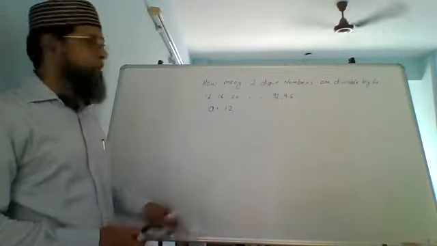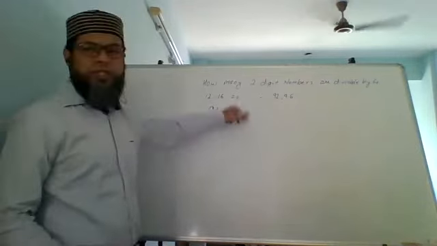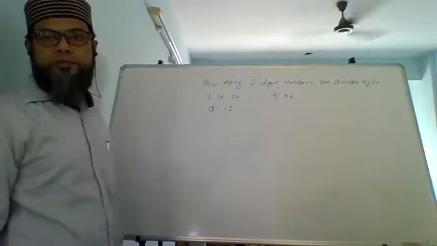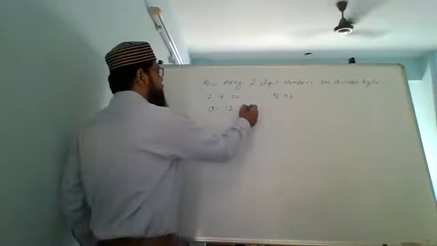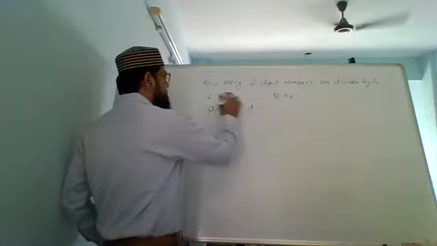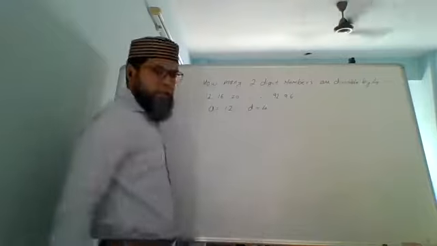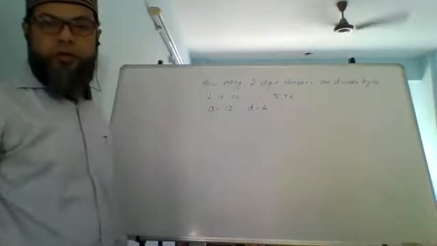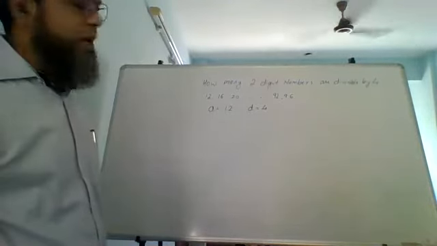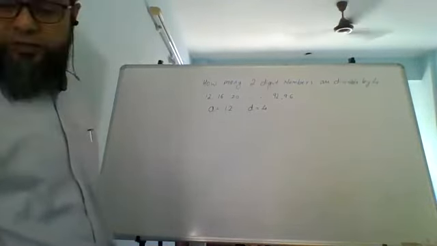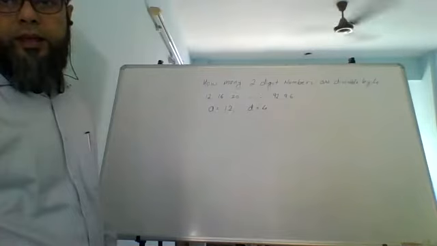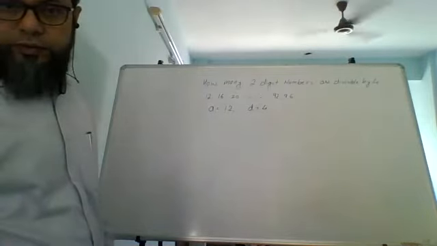So d is going to be how much? 4. 16 minus 12 is 4, 20 minus 16, d is also 4. So you have got a as 12, d as 4. What is it that we have to find out?